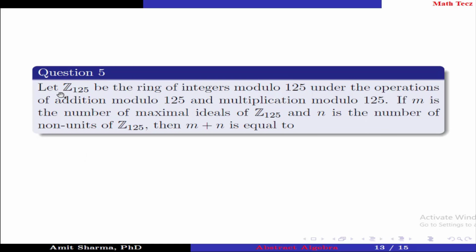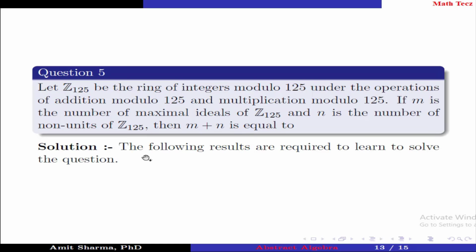Question number 5. Let Z125 be the ring of integers modulo 125 under the operations of addition modulo 125 and multiplication modulo 125. If m is the number of maximal ideals of Z125 and n is the number of non-units of Z125, then m plus n is equal to. The following results are required to solve the question.